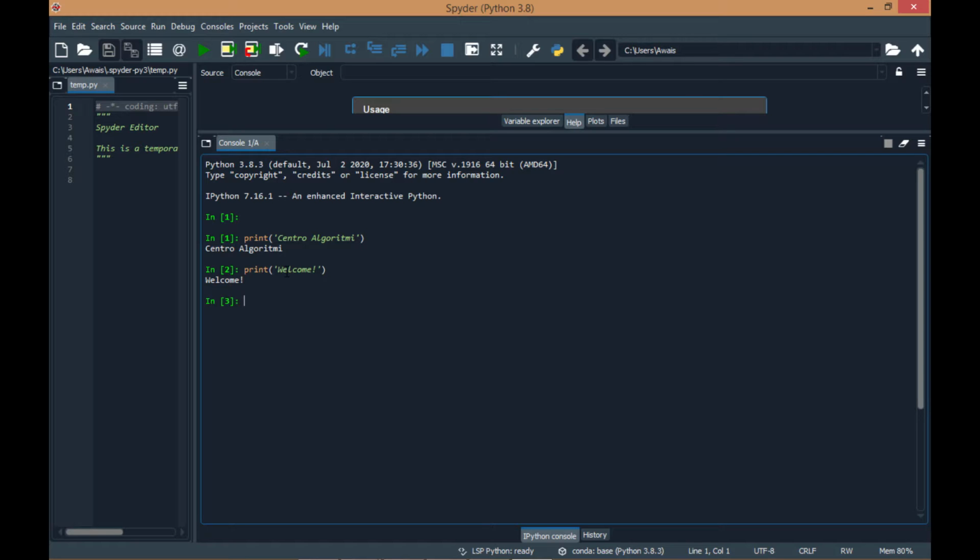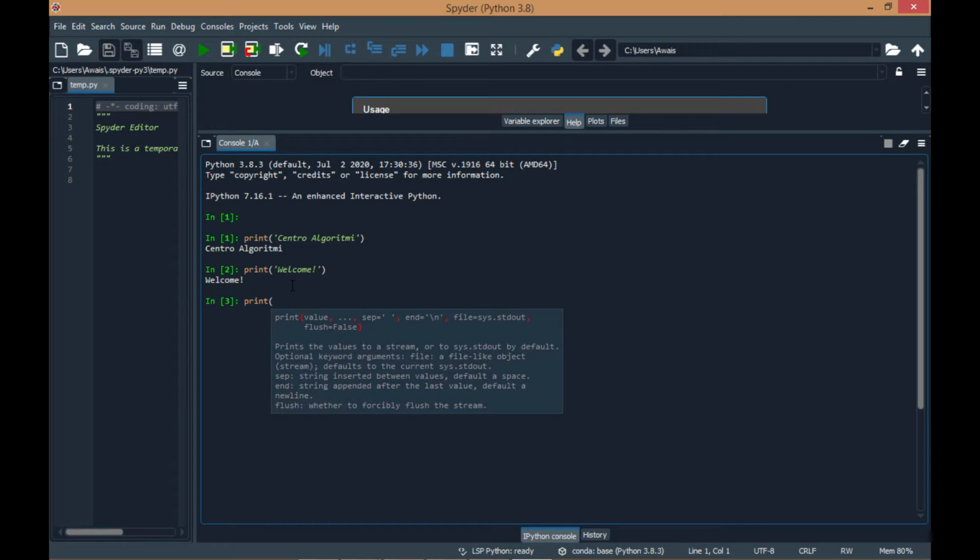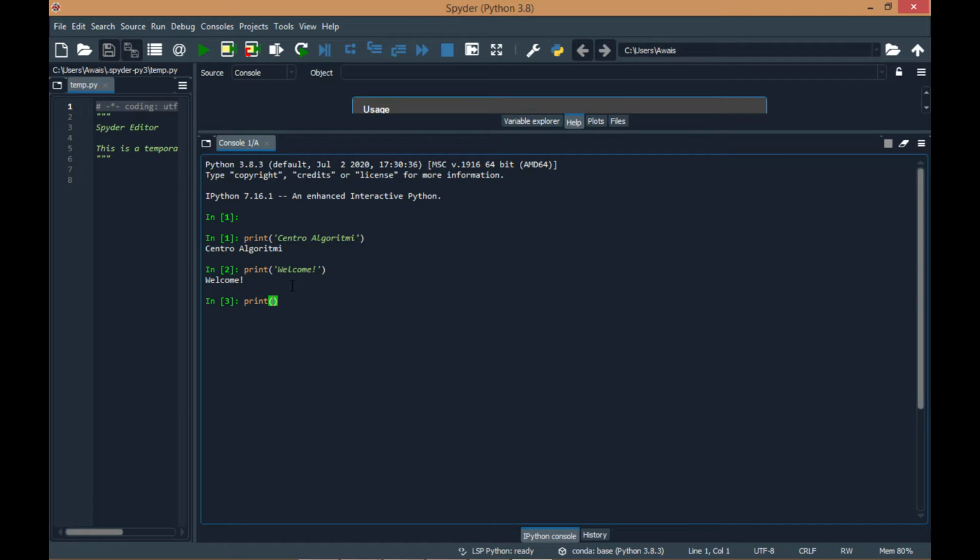The print function can also take more than one argument. For example, this is a function. This is the first argument, comma, sorry, this is a single inverted comma.